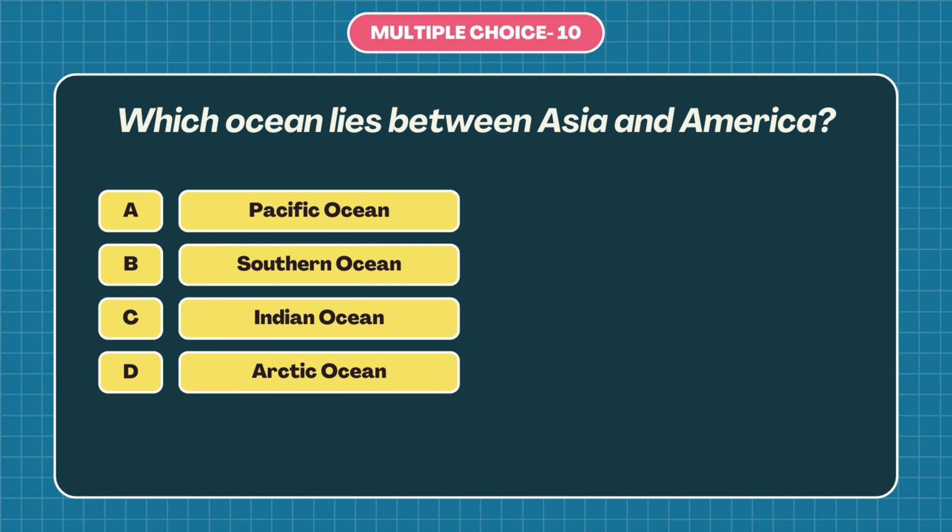Question number 10. Which ocean lies between Asia and America? A. Pacific Ocean, B. Southern Ocean, C. Indian Ocean, or D. Arctic Ocean? The answer is A. Pacific Ocean. The Pacific Ocean lies between Asia and America because it stretches across the large area separating the continents of Asia and North and South America.